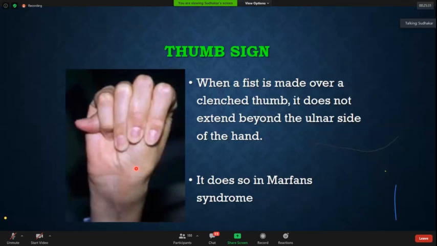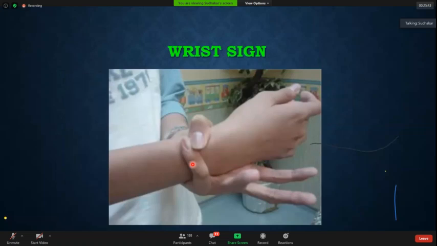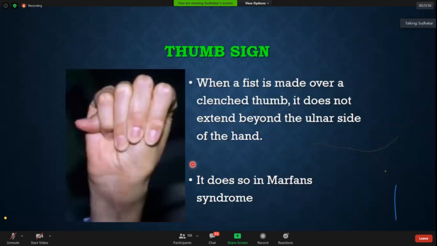Thumb, do like this. Normally when you make a fist or a clenched thumb, it does not extend beyond the ulnar side of the hand, but you can see in the picture the thumb sign is positive. It does happen in Marfan syndrome. And now, what is this? This is the wrist sign. In the wrist sign, we use the thumb and the little finger. Normally there is no overlap. However, if there is an overlap, then you say the wrist sign is positive.